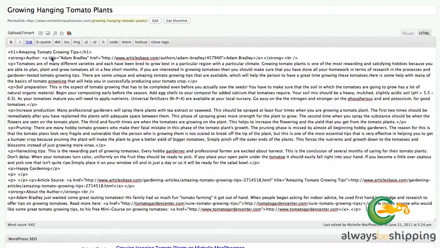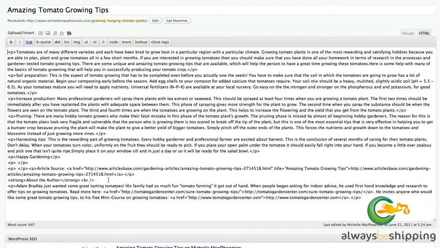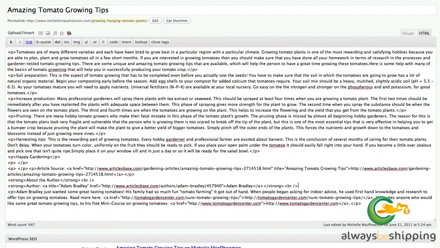Now the way that they've set it up here is that the title is in an H1 there. We want to take that out and put it in our actual title. And then I prefer personally, and I think you'll understand why, to have the author information published below instead of above. I want people to be able to jump into the content, and then of course once they reach the bottom, they can find more information about that particular author should they need to. Adam Bradley, that's the gentleman.